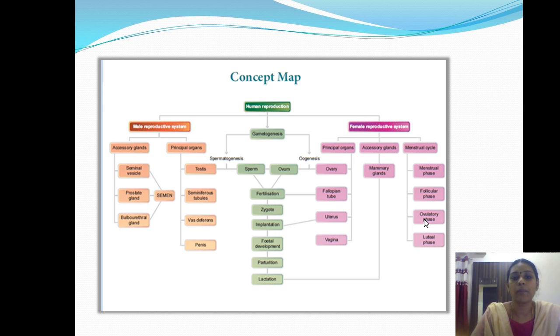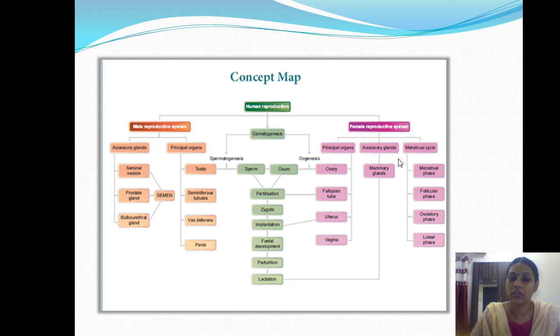Why is it complex, ma'am? You may ask the question: why is it very complex when compared to the male reproductive system? The thing is that the male reproductive system produces the male gamete, that is sperm. Likewise, the female reproductive system also produces a female gamete called the ovum.